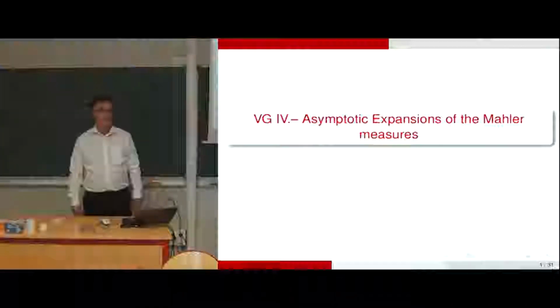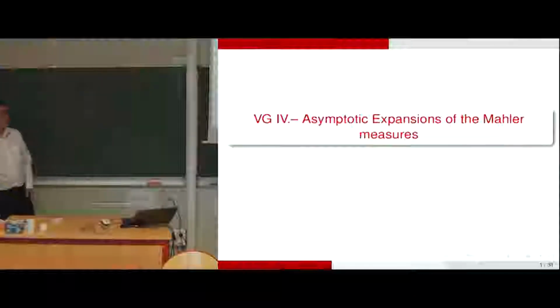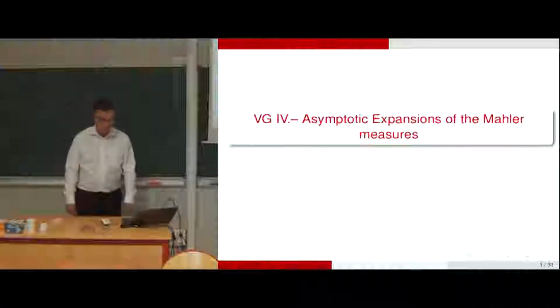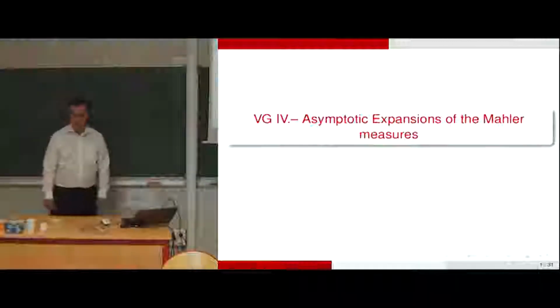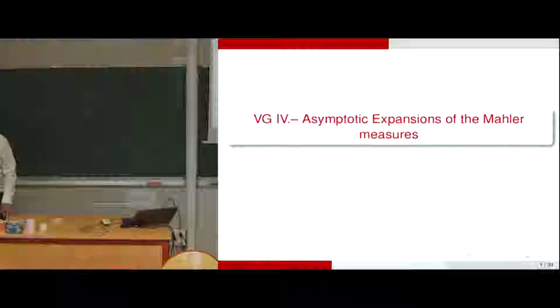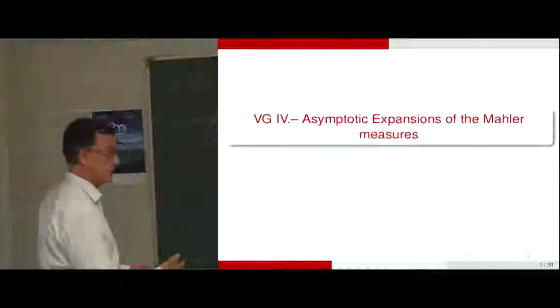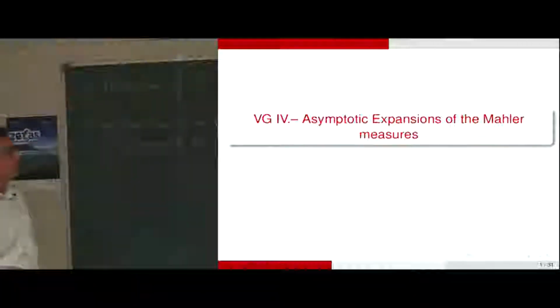So my talk is concerned with the attack of the conjecture of Lehmer, the final step, following what we have seen before, actually asymptotic expansion in some sense. That's not usual for Mahler measures. I will be sketchy because it's very long to develop, so I will show the results and refer to the papers I published two years ago.